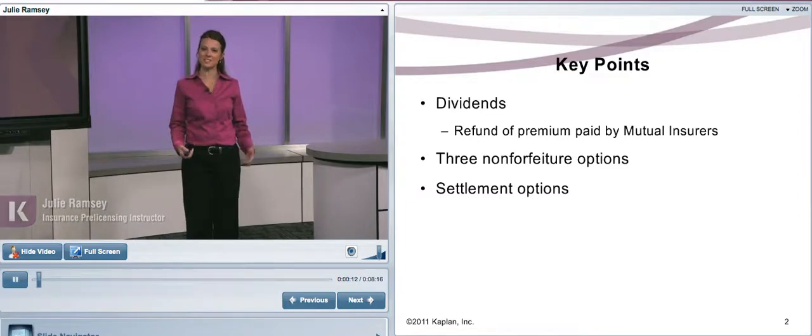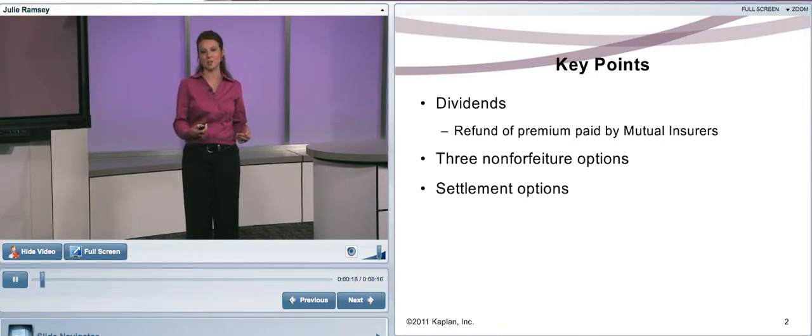Some key points in this session: what are dividends? Dividends are a refund of premium, issued by mutual insurance companies and paid to their policyholders. There are 3 non-forfeiture options, and that's when the client cannot pay. Settlement options we'll talk about, and that's how the death benefit is paid out.